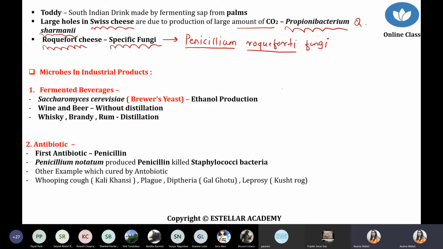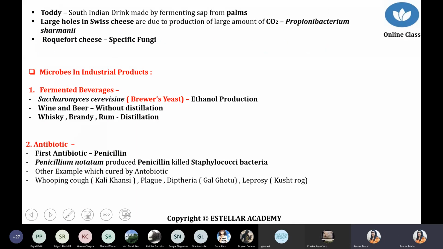Okay, now one important point. We are talking about microbes used in industrial products, meaning some fermented drinks and beverages. First example, Saccharomyces cerevisiae, also called Baker's yeast.